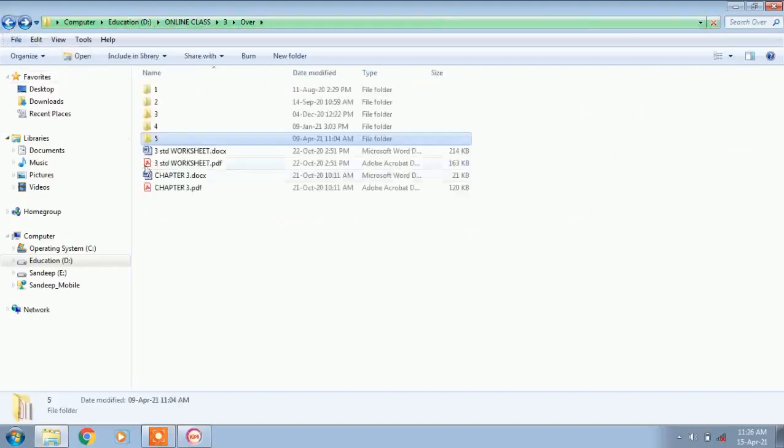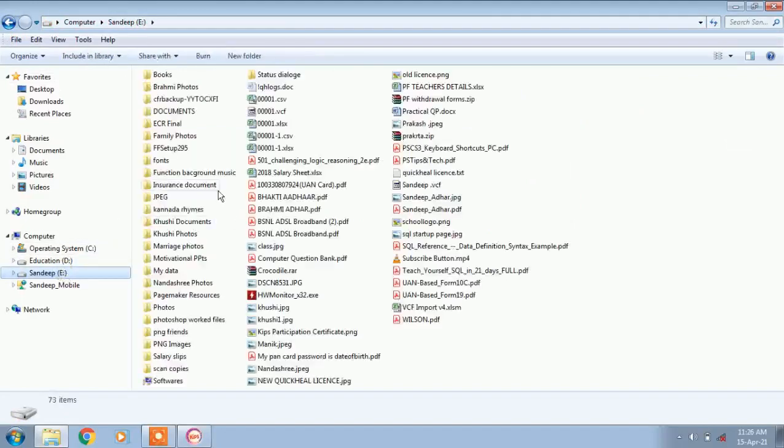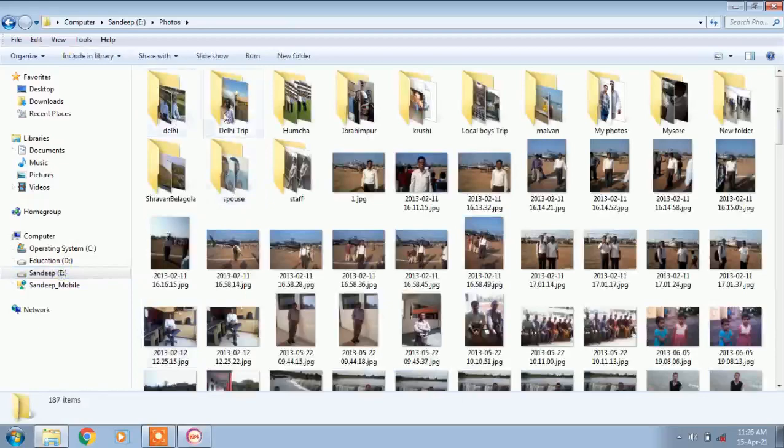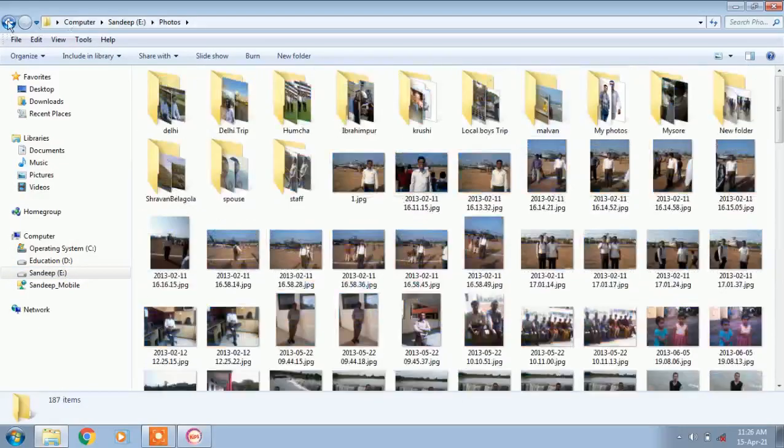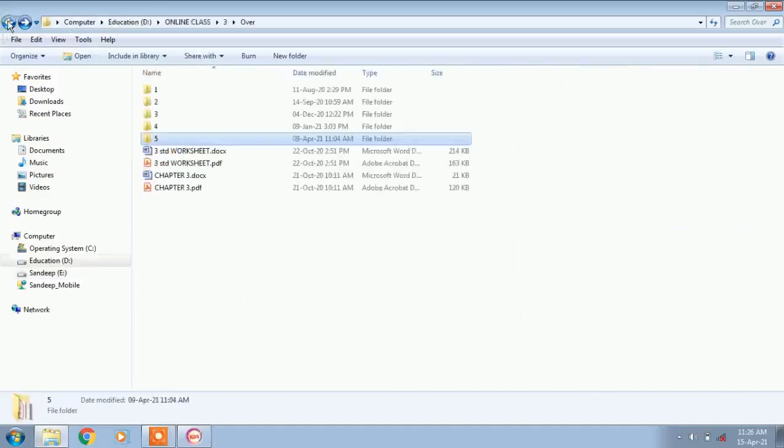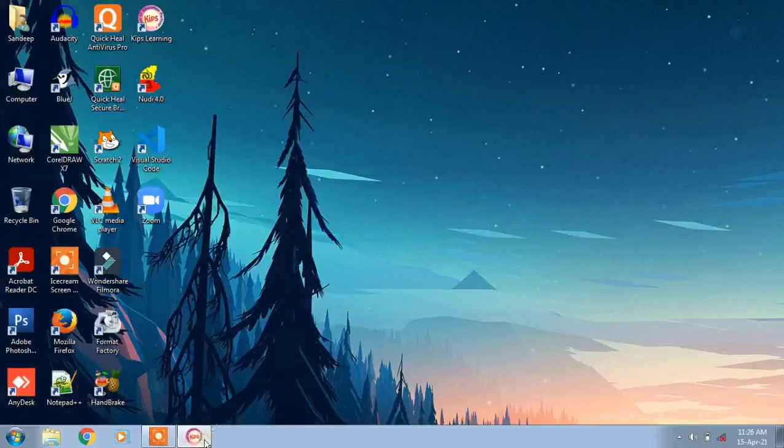In your system also you might have kept files like this. In the same way with photos, while keeping photos, we make folders, like trip photos. Like this we make folders and keep them. Whenever we want, we can directly access that information. So this is the way to access files and folders.